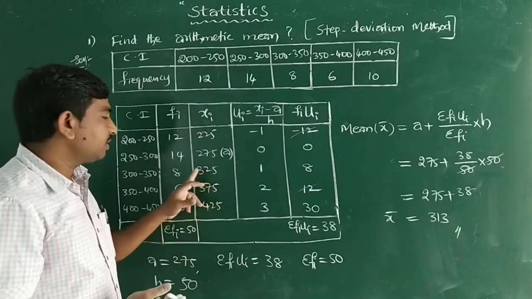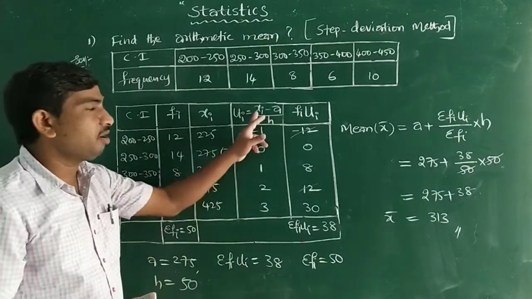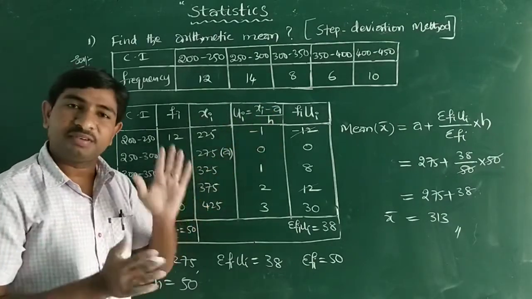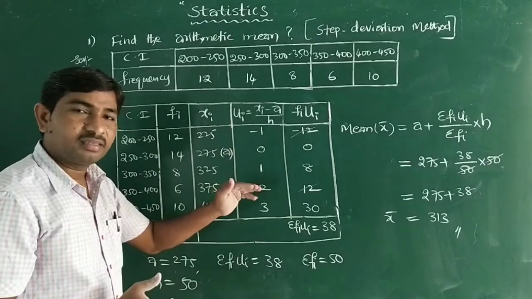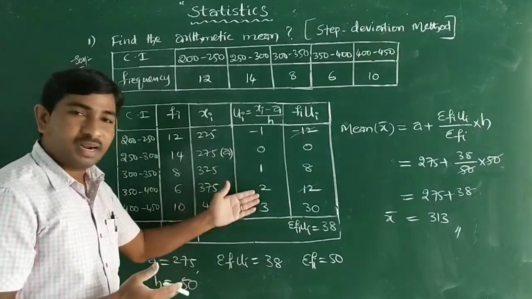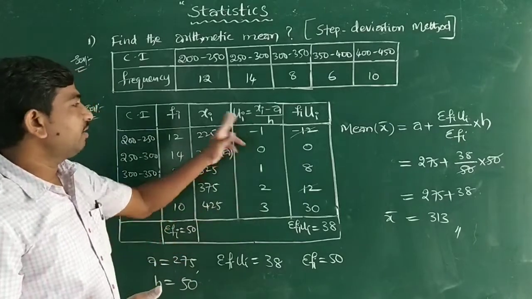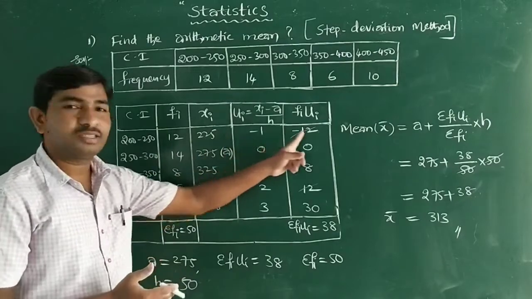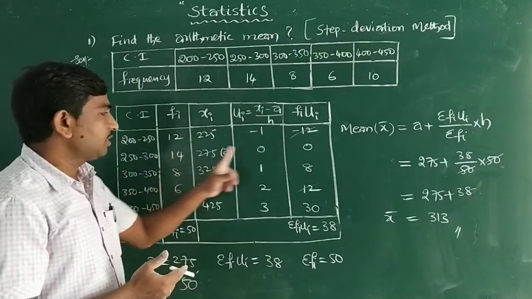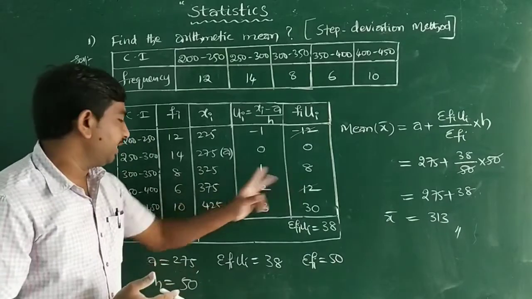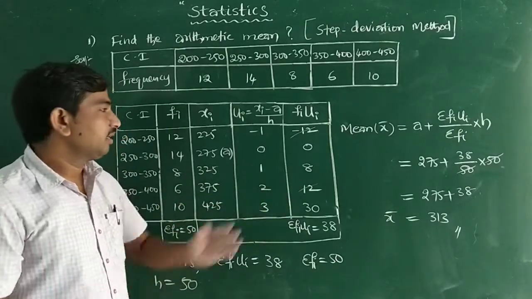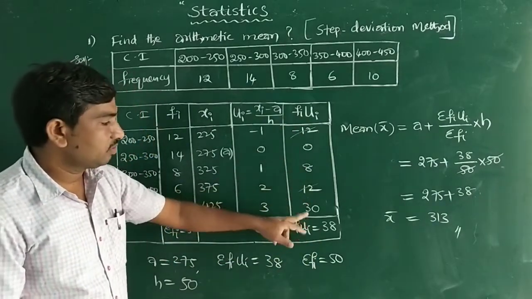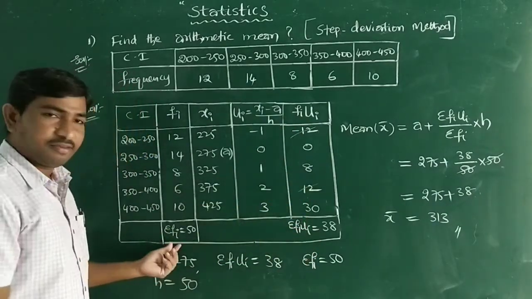Next, the third one, 325. For xi, place 325 minus a, which is 275. So 325 minus 275 is 50, and 50 by 50 is 1. In the same manner, we will get 2 and 3. Okay, now fi ui you have to multiply. 12 into minus 1 is minus 12. 14 into 0 is 0. 8 into 1 is 8. 6 into 2 is 12. 10 into 3 is 30. So summation fi ui you have to find. Minus 12 and plus 12 will get cancelled. So 30 plus 8 is 38. And summation fi is equal to 50.